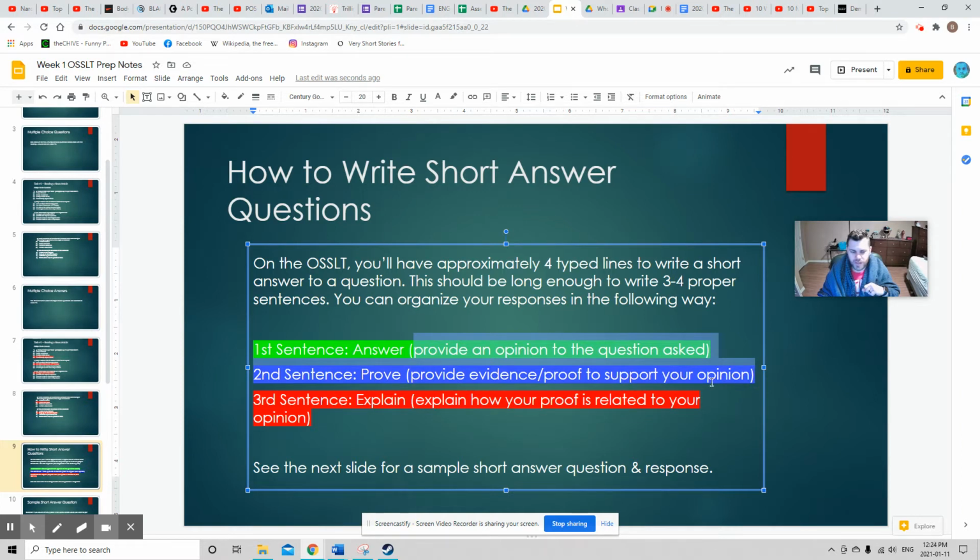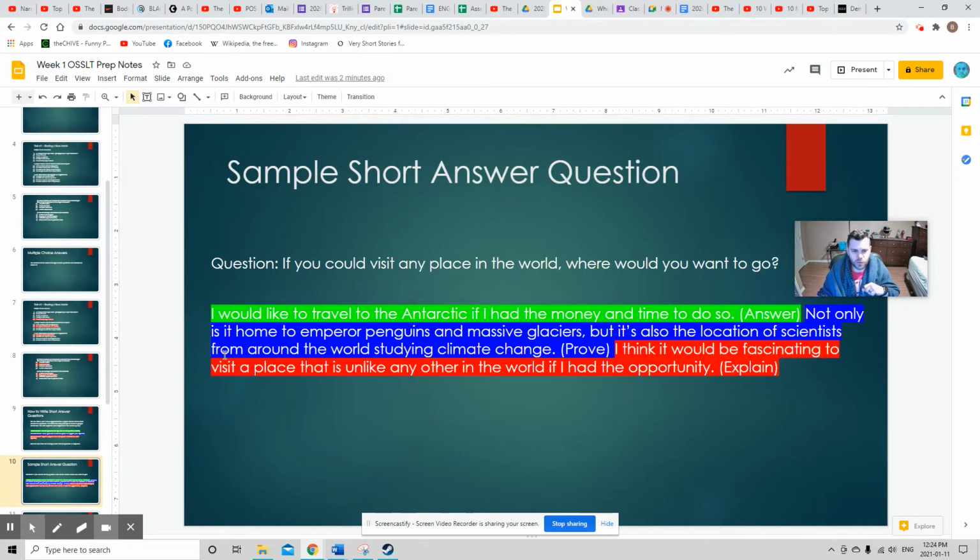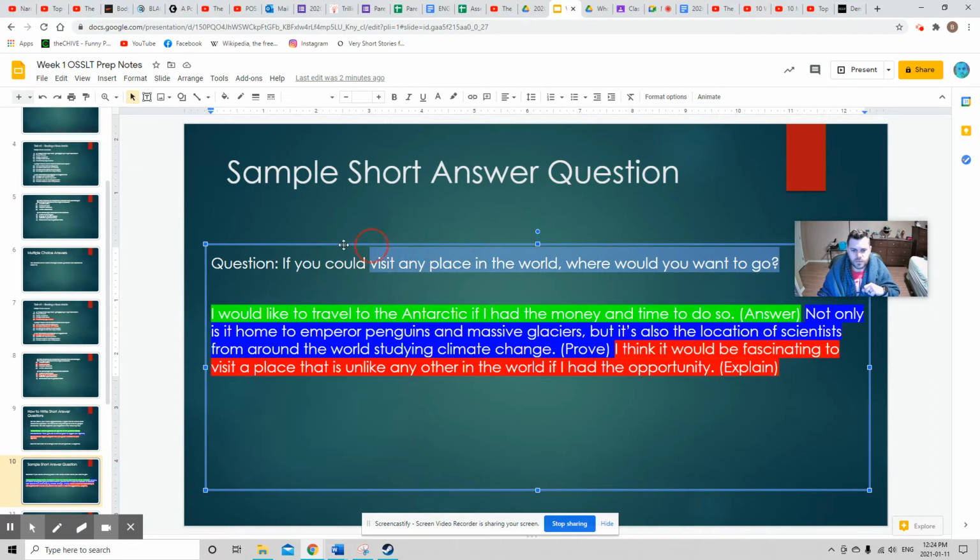So I'm going to show you an example of a short answer question right here. This is a question from a previous year's test, and it was something that anyone can answer. If you could visit any place in the world, where would you want to go? Now, you may think, oh, I want to go to Japan, I'll just put Japan. Yeah, that kind of answers the question, but it doesn't give any reasons for why you want to go to Japan. So here's how I would like you to organize your answers.